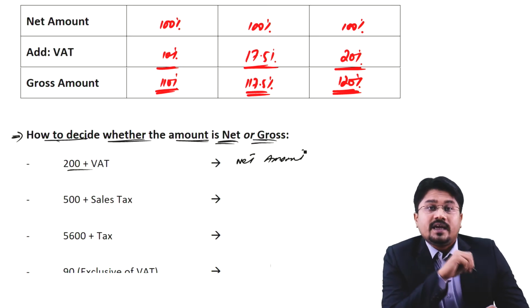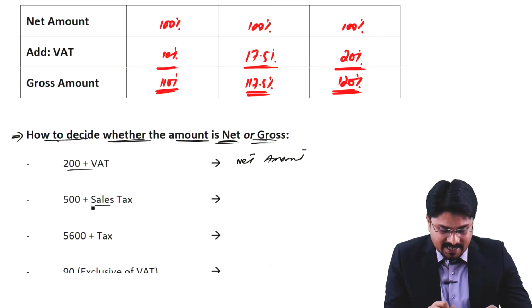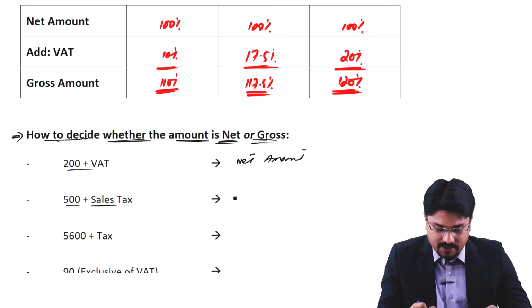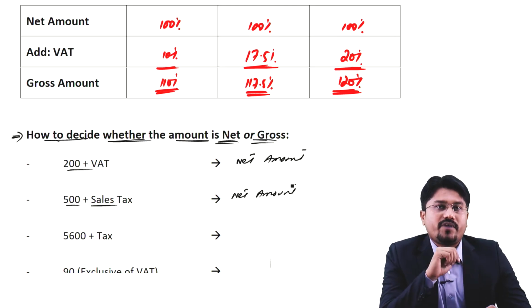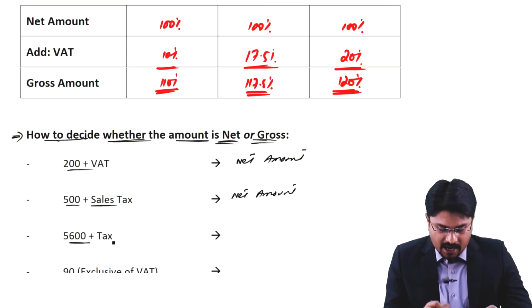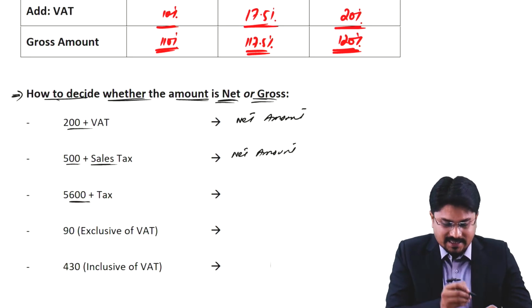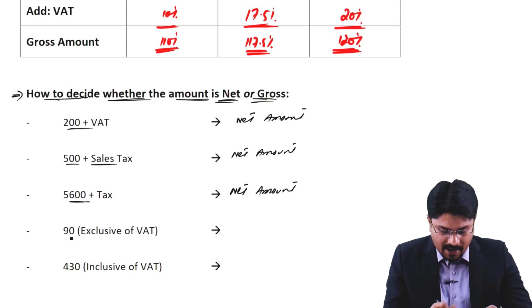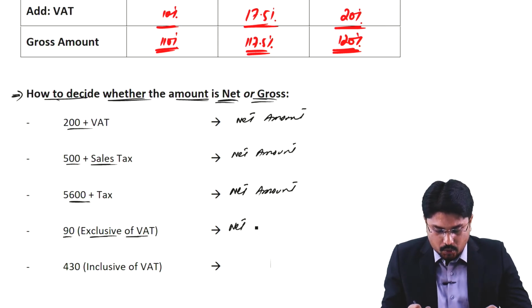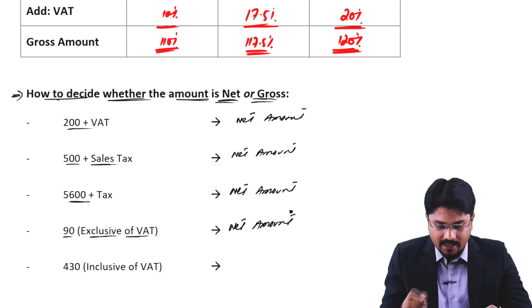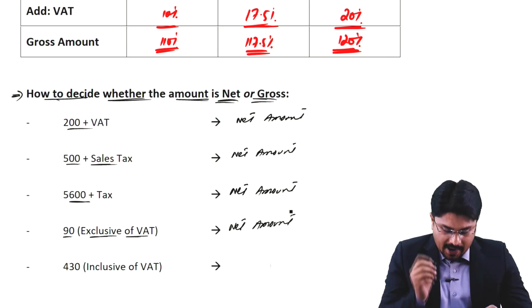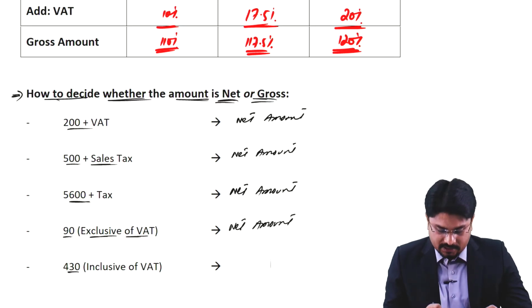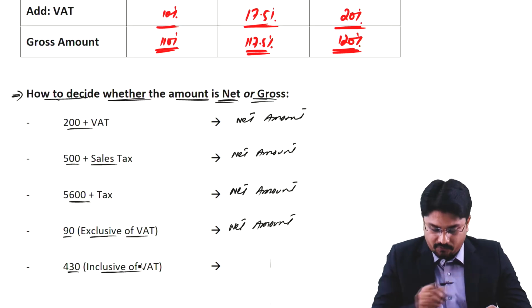Another example, if with any amount the words sales tax are written, like 500 plus sales tax, this would be your net amount, meaning in this amount VAT is not included. If 5600 plus tax, same, it would be your net amount. And if any value is written as exclusive of VAT, again the exclusive amount would be the net amount. And if with any amount the words are inclusive of VAT, it would be the gross amount.